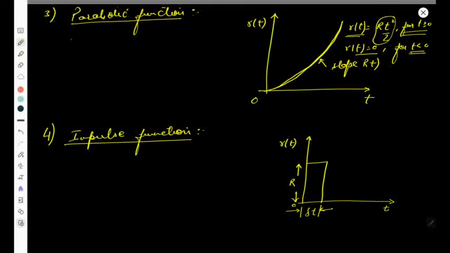If your R, the slope, is considered as 1, then your function is simply given by r(t) equals t square by 2. And if we write down the Laplace transform of t square by 2, then this should also be 1 by s cube. And this parabolic function is also called the acceleration function.